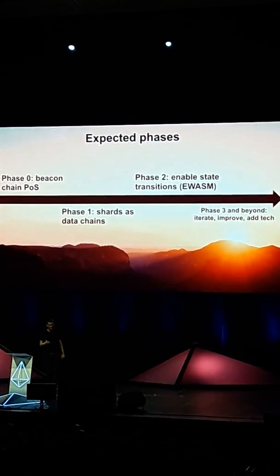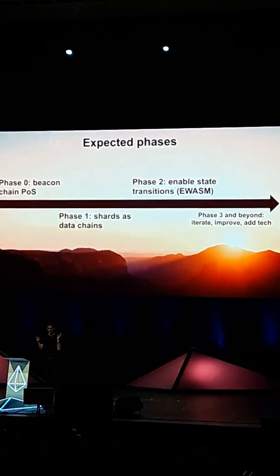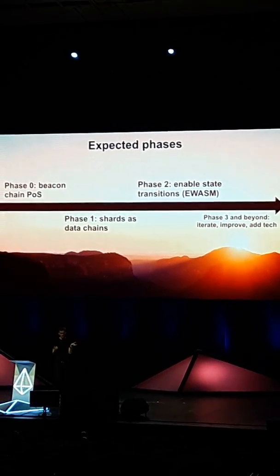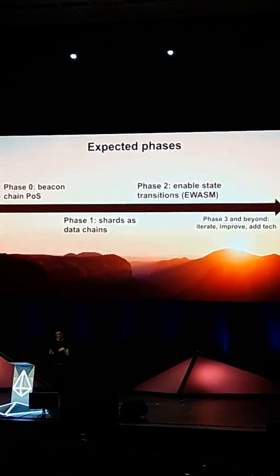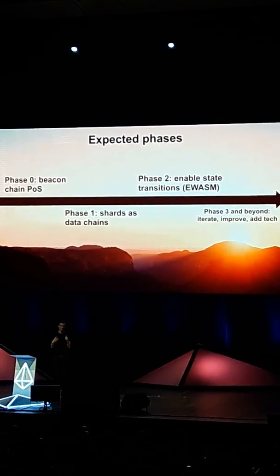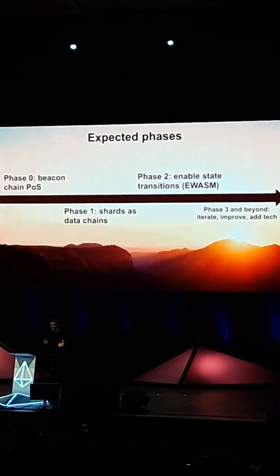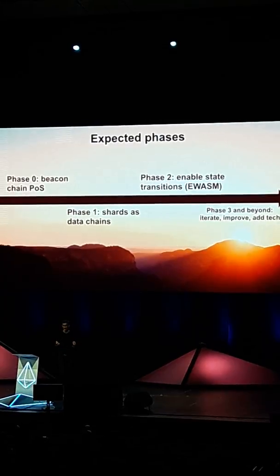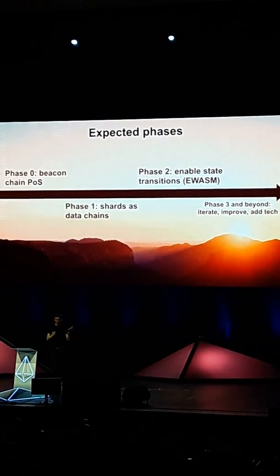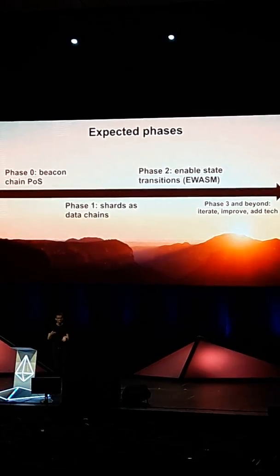Phase 1, shards as data chains. So basically the idea here is that this is where the sharding part turns on, right? Here, it's a simplified version that doesn't do sharding of state, it does sharding of data. So you can throw data on the chain, you could try to build a state execution engine yourself, but really the simplest thing to use it for is data. And so if you want to do decentralized Twitter on a blockchain, you'll now have the scalability to do this, but you won't really have all of the state execution capability to build smart contract applications and all of the really fancy complex stuff.